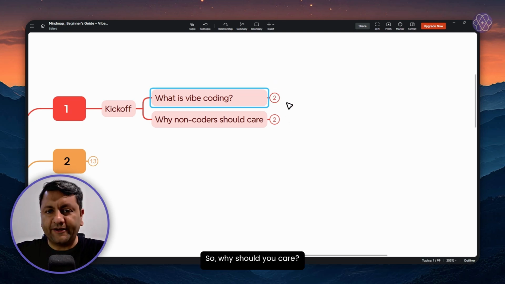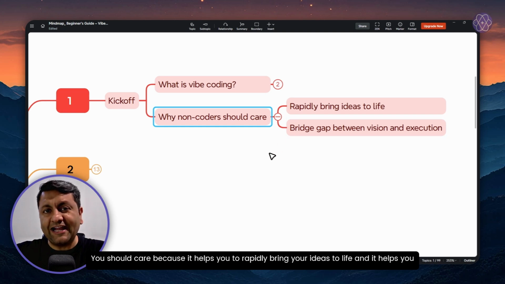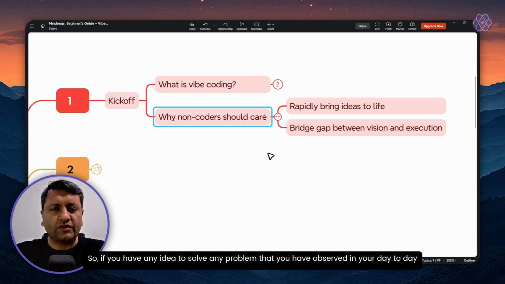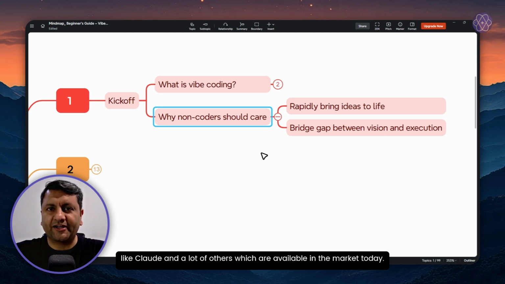So why should you care? You should care because it helps you to rapidly bring your ideas to life, and it helps you to bridge the gap between your vision and execution. So if you have any idea to solve any problem that you have observed in your day-to-day life and you want to solve it using an application or a website, it is now possible to actually do it using tools like ChatGPT, like Claude, and a lot of others which are available in the market today.